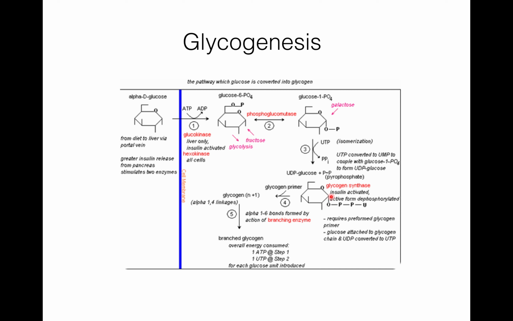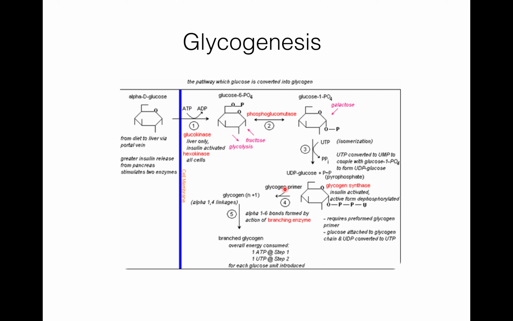Now, the synthetase enzyme catalyzes the synthesis of a glycosidic bond between C1 of the glucose of UDP glucose and C4 of a terminal glucose residue of glycogen.